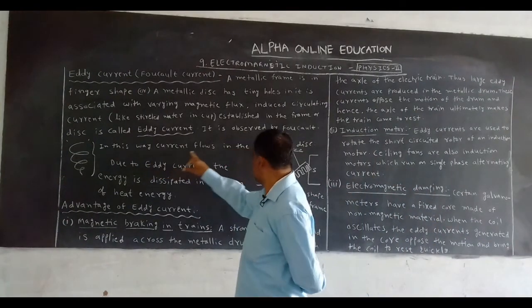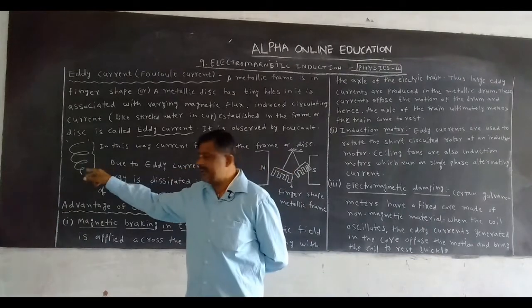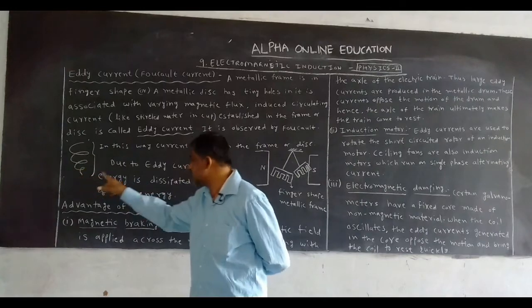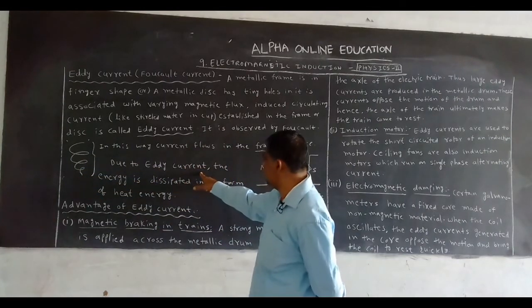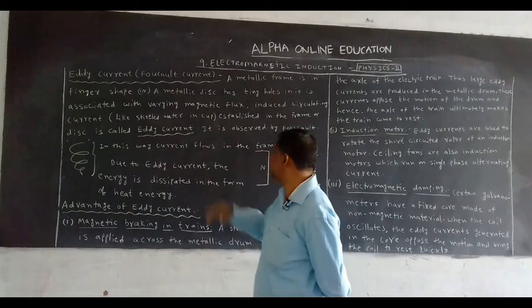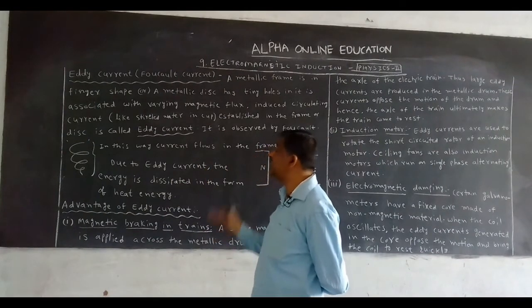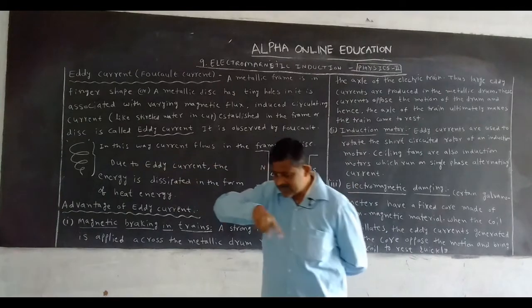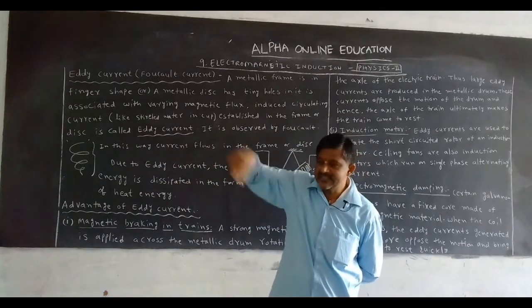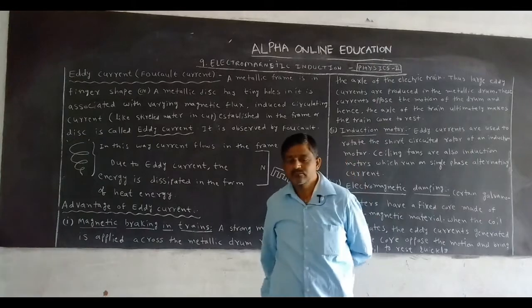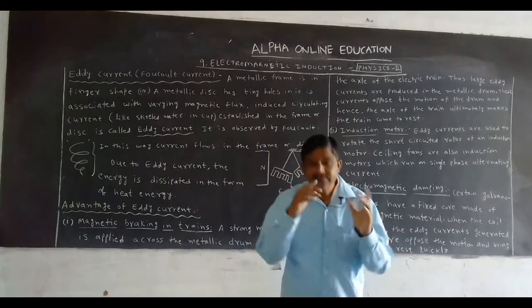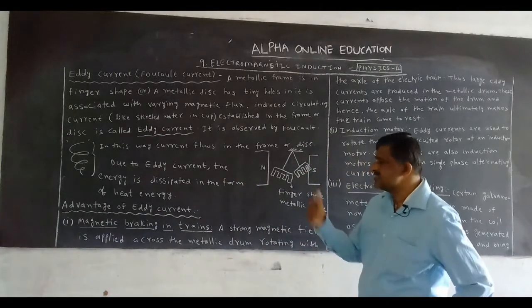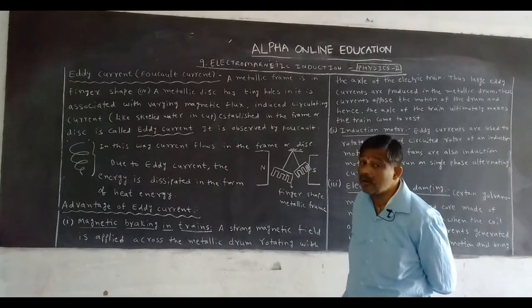In this way current flows in the frame. This is the flow of eddy currents. Due to eddy current, the energy is dissipated in the form of heat energy. In this frame current flows like this, like this, like this, so what happens? Energy is dissipated in the form of heat energy.